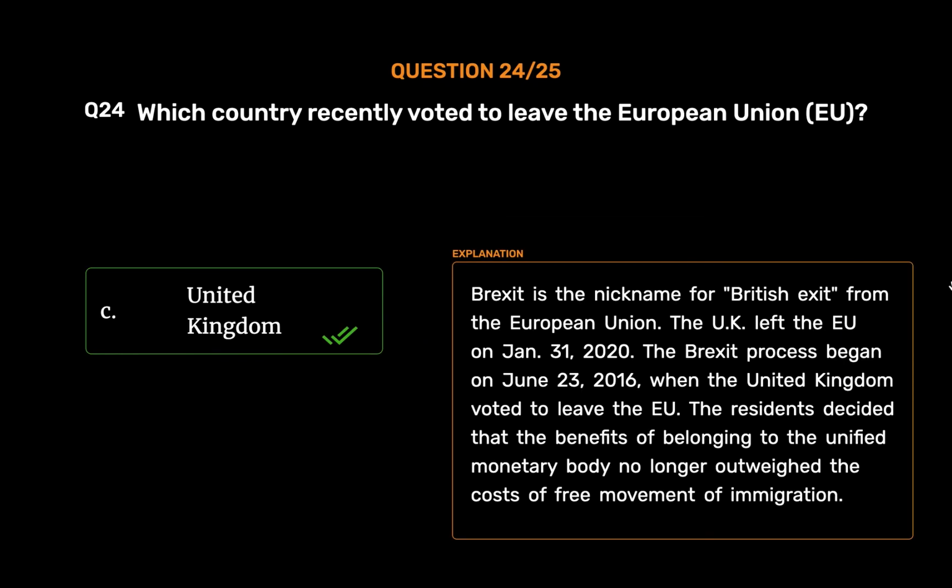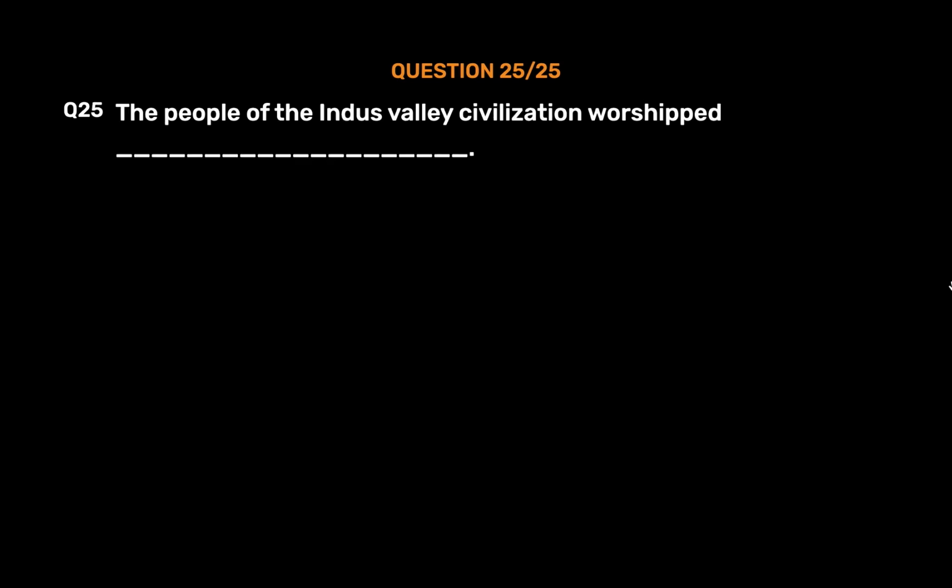United Kingdom. Brexit is the nickname for British exit from the European Union. The UK left the EU on January 31, 2020. The Brexit process began on June 23, 2016, when the United Kingdom voted to leave the EU. The residents decided that the benefits of belonging to the unified monetary body no longer outweighed the costs of free movement of immigration.